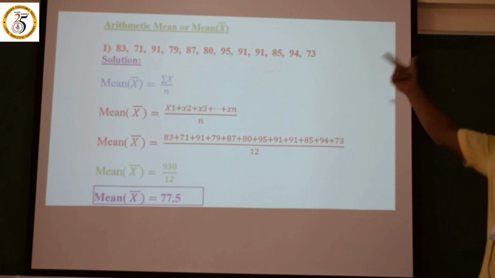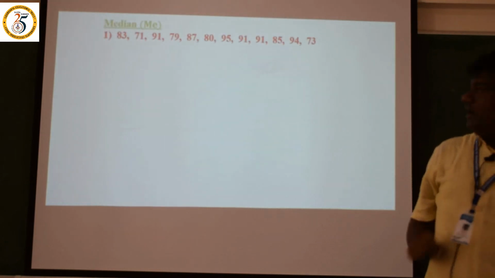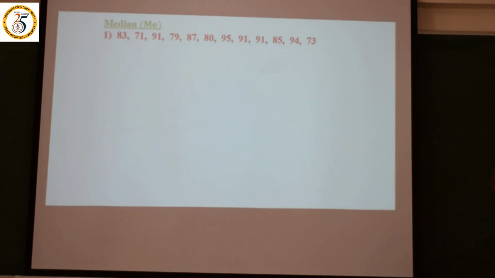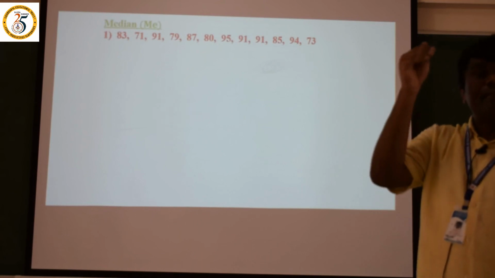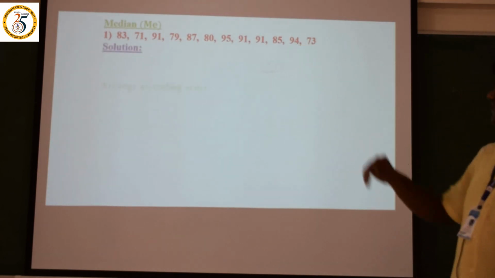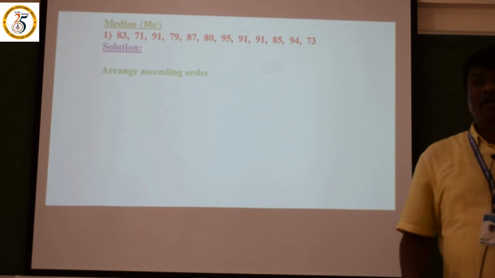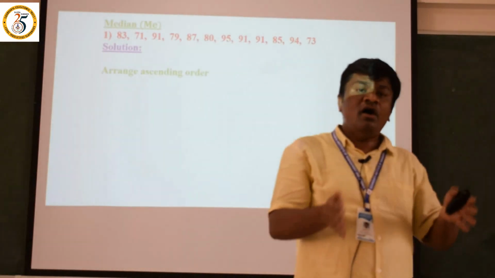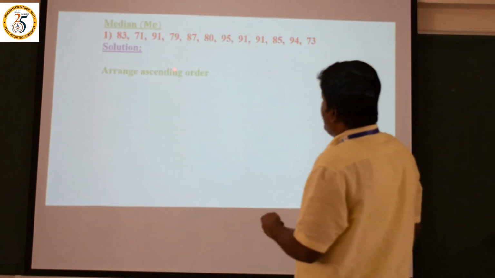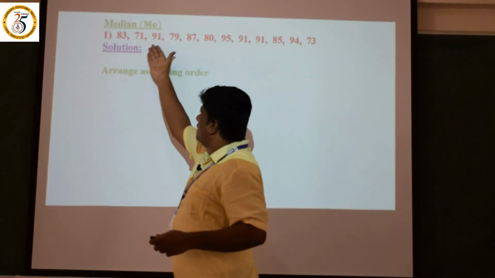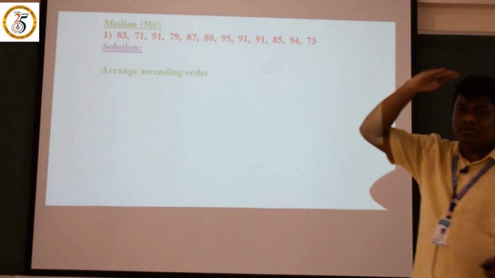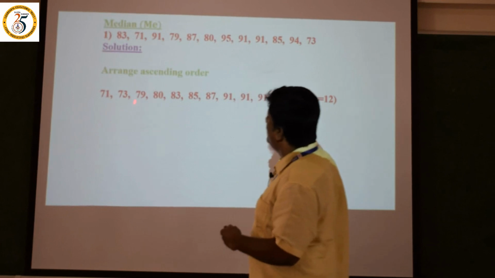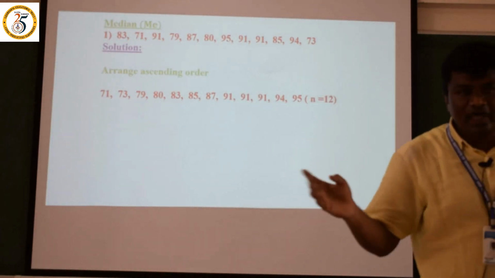Now let us move to the median under the ungrouped data. Again the values they have given are the same 12 values. The same problem we are solving under the median. What is the solution? Arrange in ascending order. Dear friends, for the median we have to arrange the data in order. Here 83, 71, 91 are not in proper order, so we make it ascending, from lower to higher: 71, 73, 79.